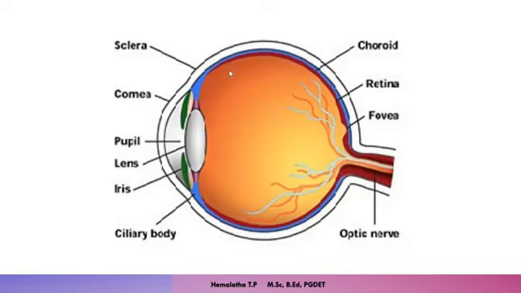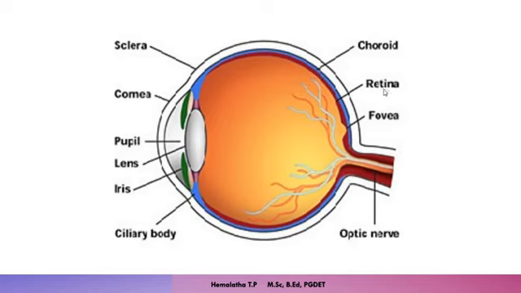The sclera is the outermost layer, which is made up of a protein called collagen. This sclera is tough tissue, made up of white collagen tissue, and the function of the sclera is protection. The second layer, or the second membrane, is the choroid. This choroid is richly supplied with blood. It contains the blood vessels, and these blood vessels supply the blood to the eye.